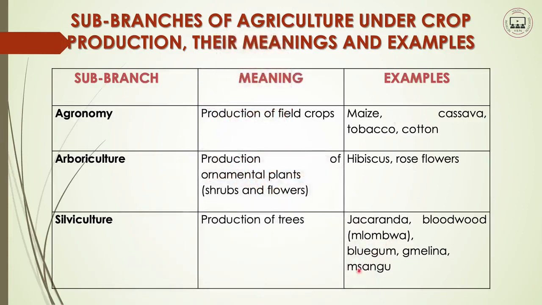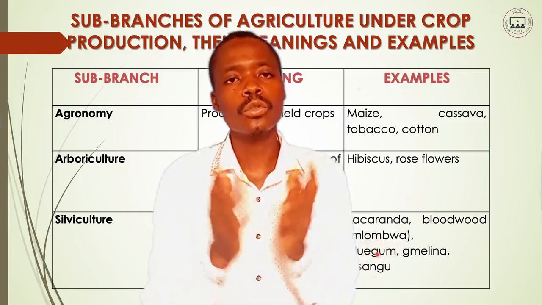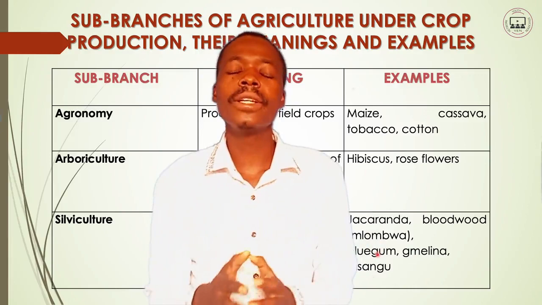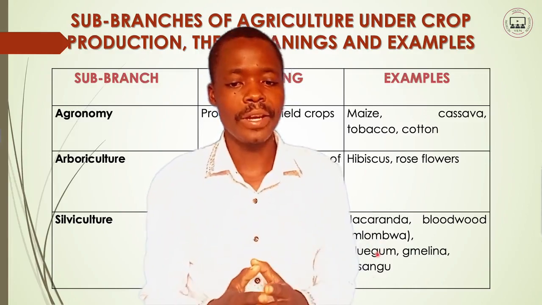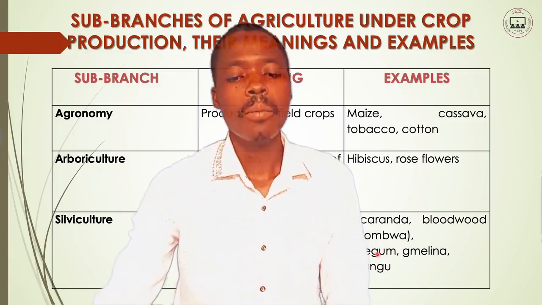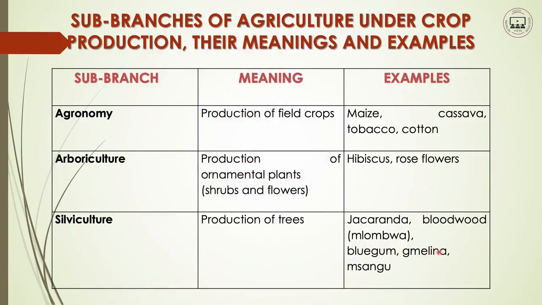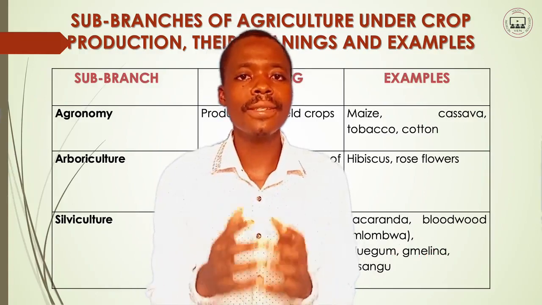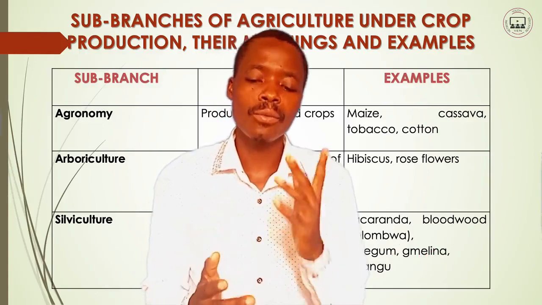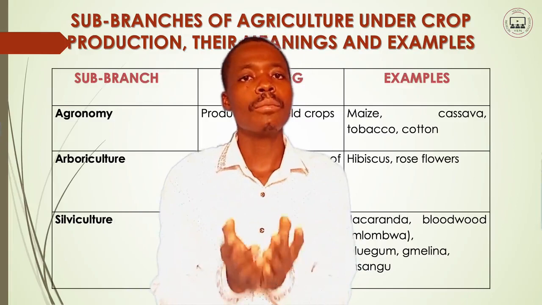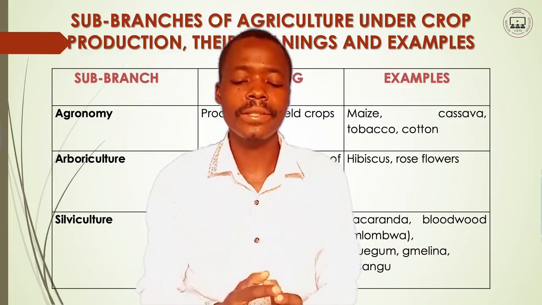Also, we have trees like the blue gum. These ones people also plant. When they plant, definitely just know that they are doing silviculture. We have trees like meraina, and lastly we have trees like msango. People plant. Now, if this is done, what they are doing there is what we call silviculture, production of only trees.